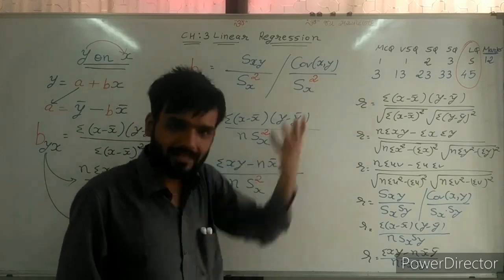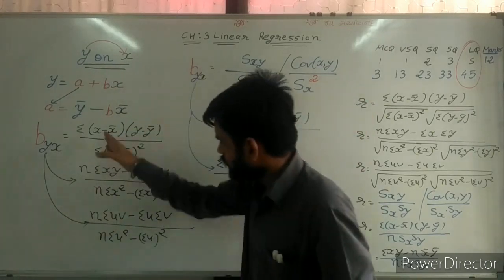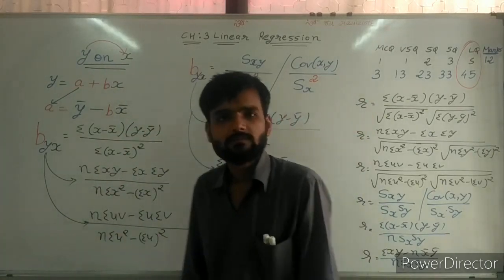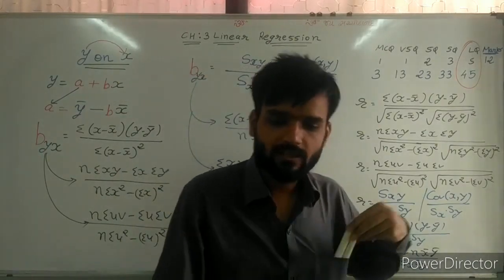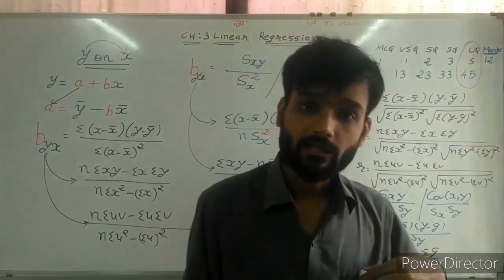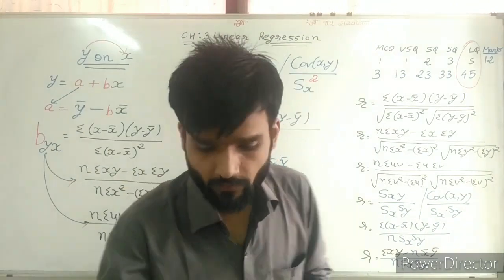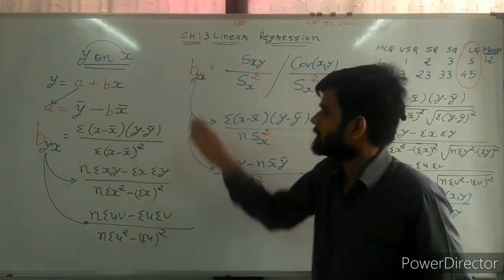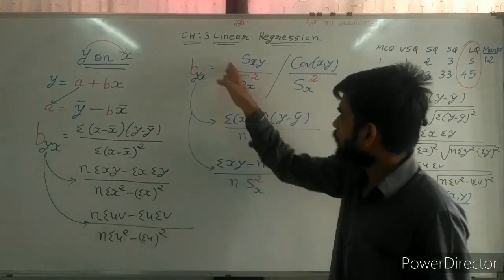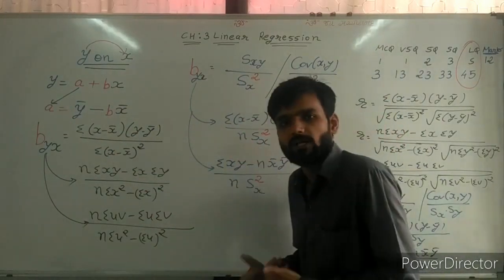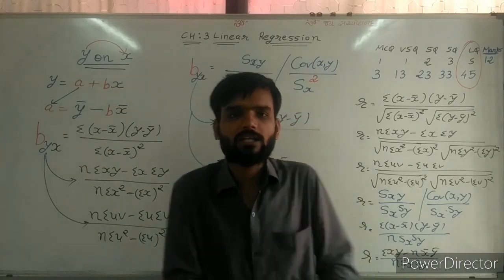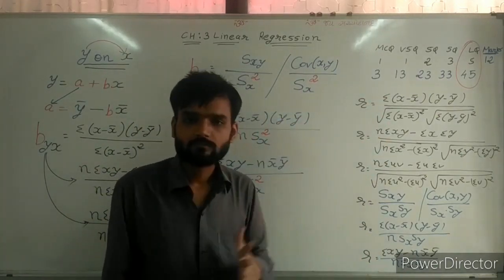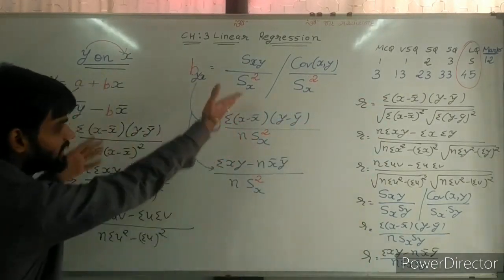Here also square is there. That's why root sign is cancelled. So in this way, I can say to all of you, we can remember all the formulas. Now actually maximum formulas are what? 1, 2, 3, 4, 5 and 6. These are the maximum formulas, and these formulas you have learned in second chapter. On this basis, we are making B formula.